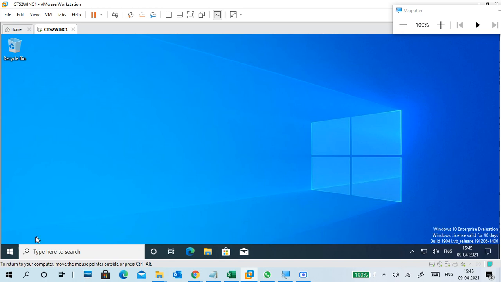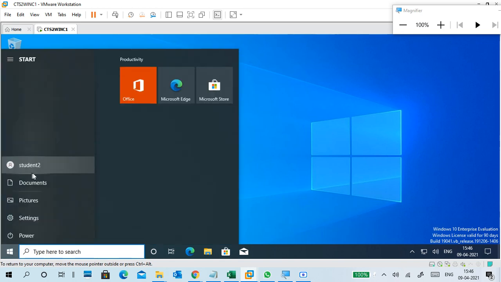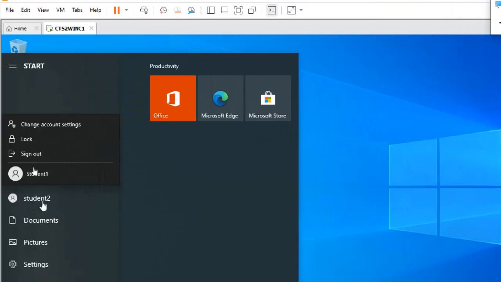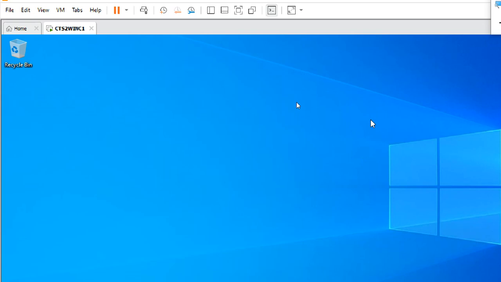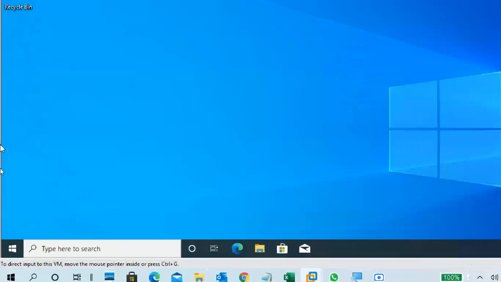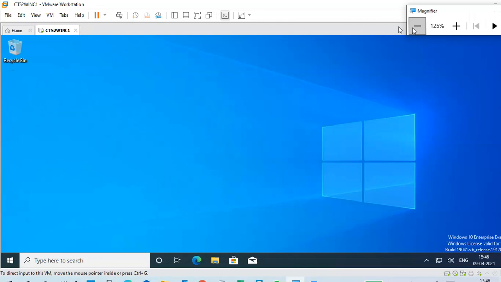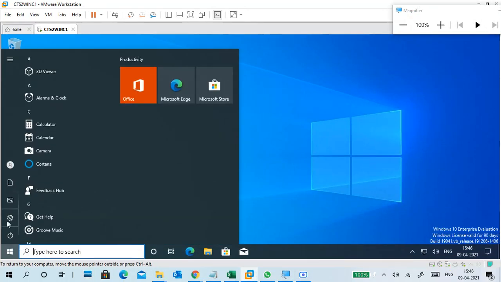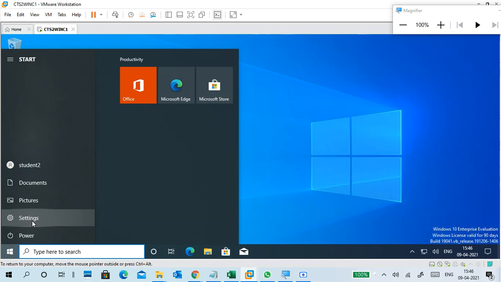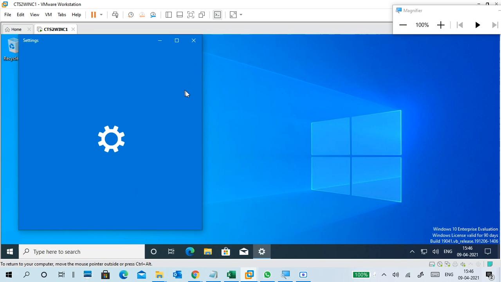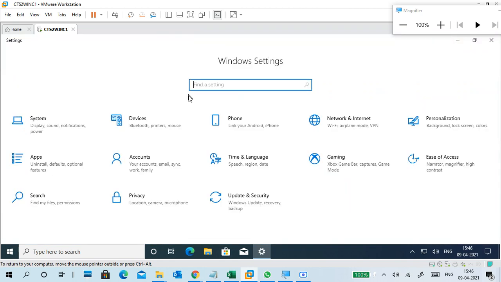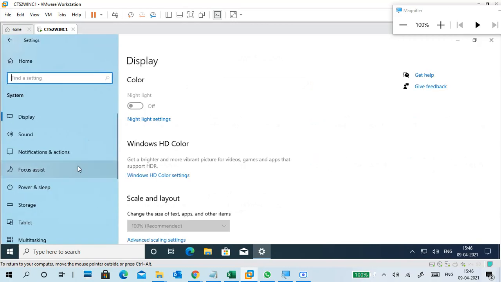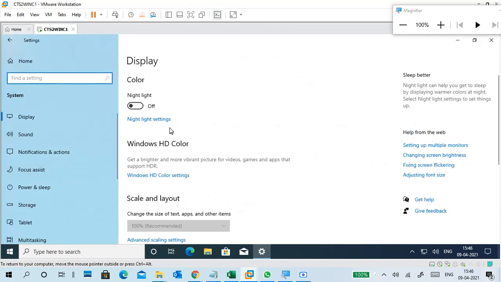Okay, guys, we got it open. So this is student two. Next, always check which account you are logged into, because we have practicals with two accounts. So that we will see. For example, I want to change the settings. I'll go to settings. I open settings. It's opening, no problem. It is showing system settings. If I want to change anything, I can't change it in general.